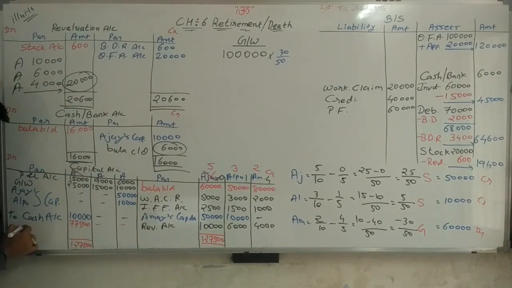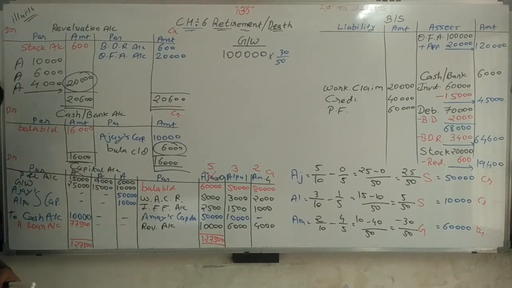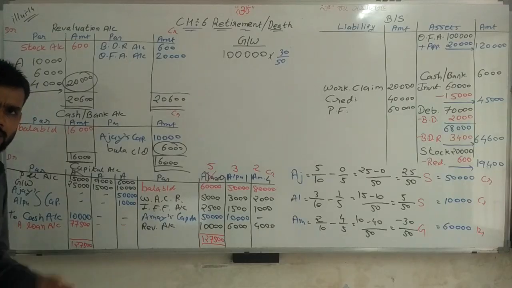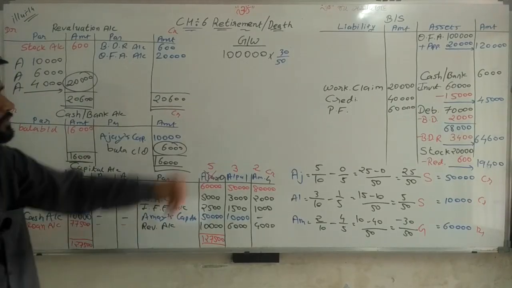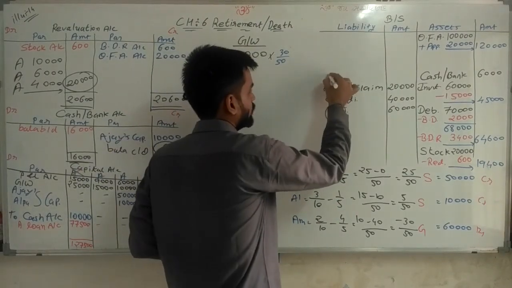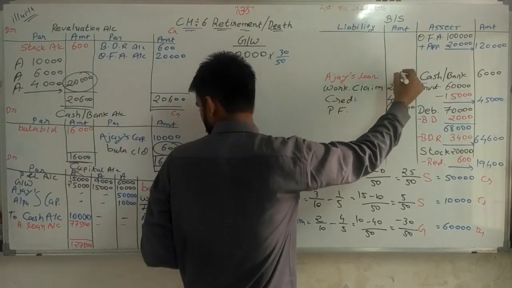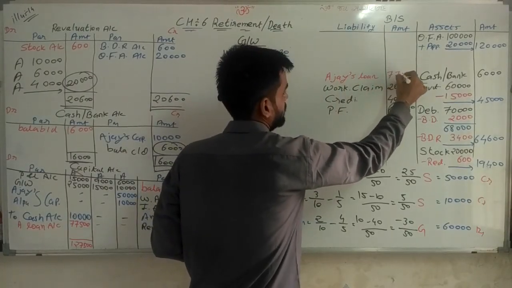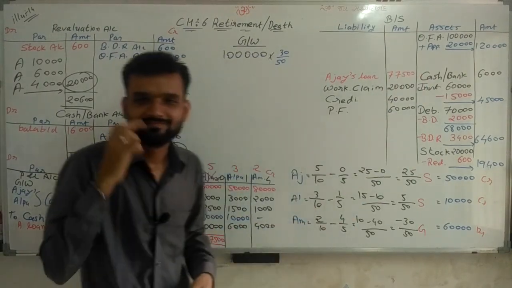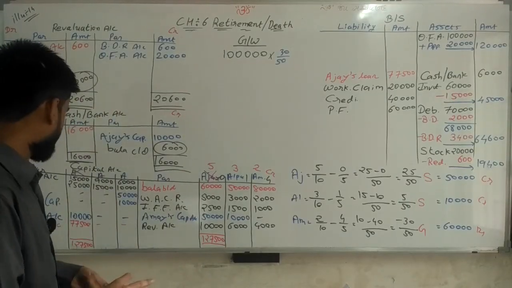Against it, I am writing loan. So why loan? Whose loan? Ajay's loan, because 10,000 is already paid, which is given in the question. Now what about the remainder? The remaining is always loan. Write down loan, so Ajay's loan account, amount 77,500. Simple. Now close the other accounts without tension.